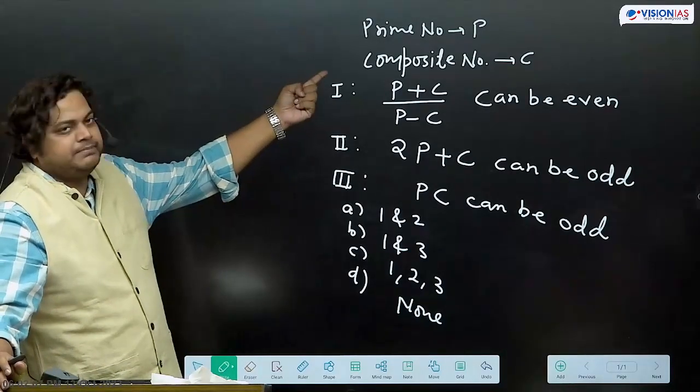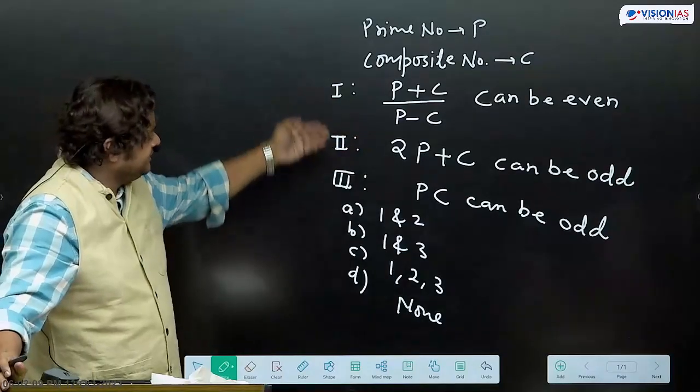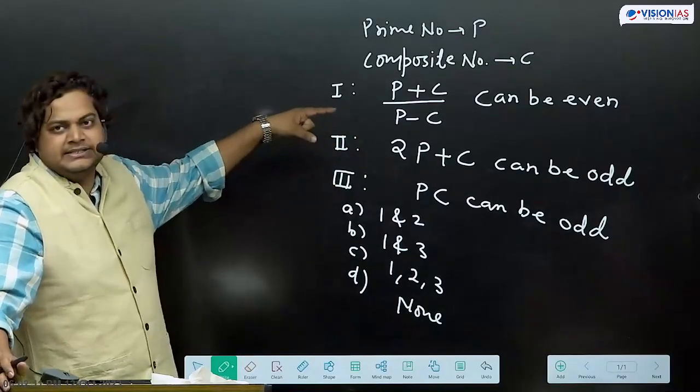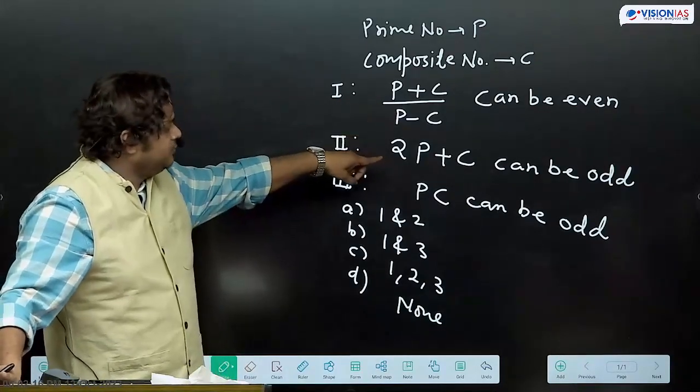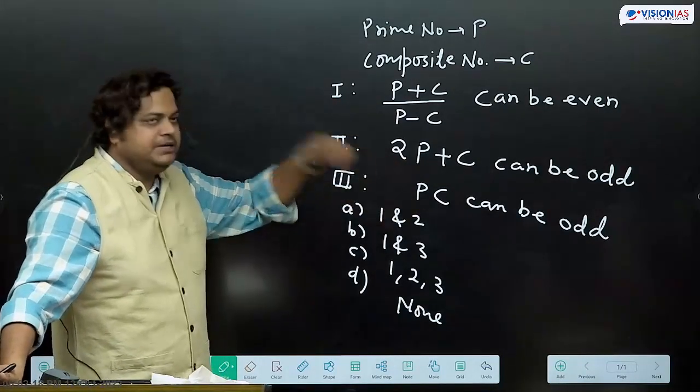P is a prime number, C is a composite number, then three statements are given. We need to check these statements. First statement, (P plus C) by (P minus C) can be even. 2P plus C can be odd, PC can be odd.